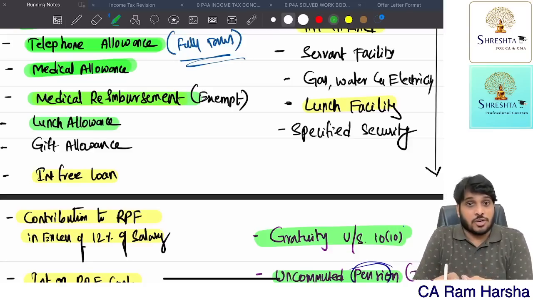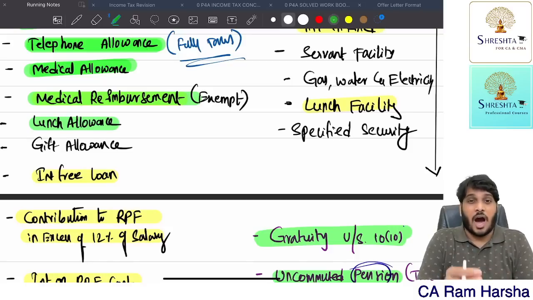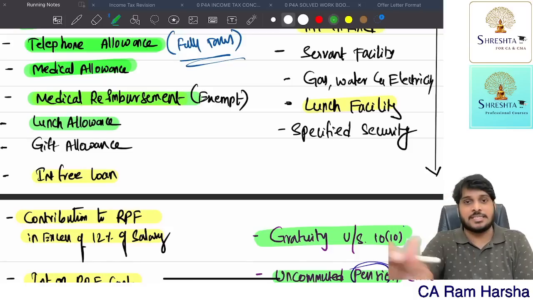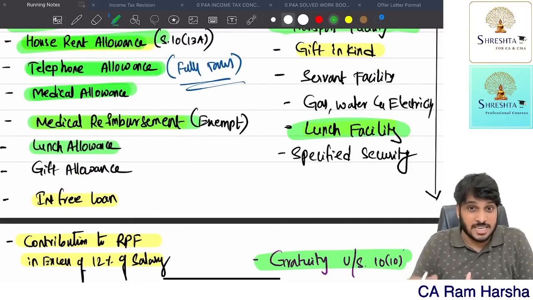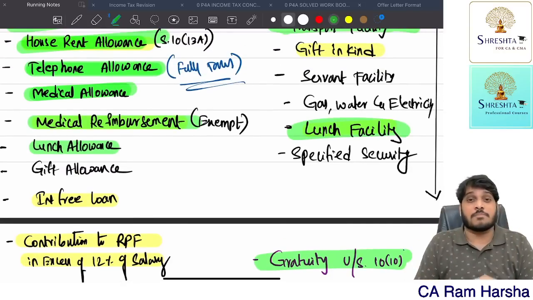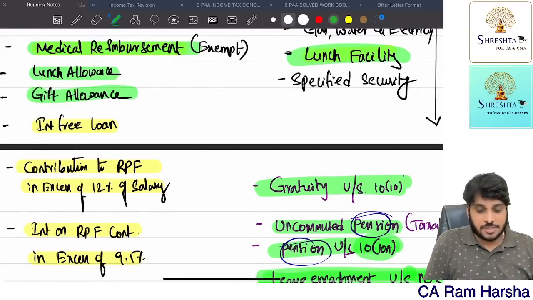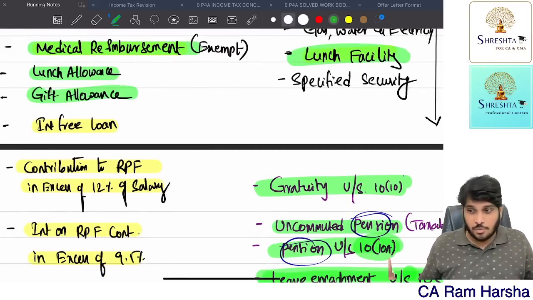Suppose I give him a voucher, he cannot use it anywhere else. He can only use it for food redemption. If I give a lunch voucher, up to 50 rupees per meal is exempted. Getting it? So lunch facility by voucher, up to 50 rupees per meal is exempted.